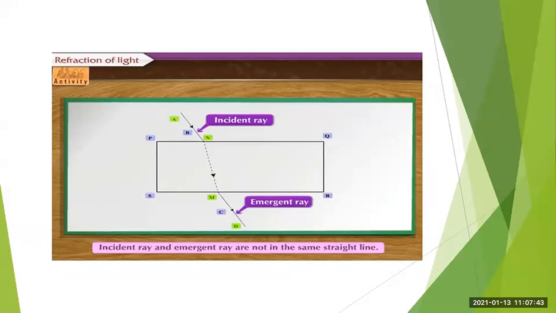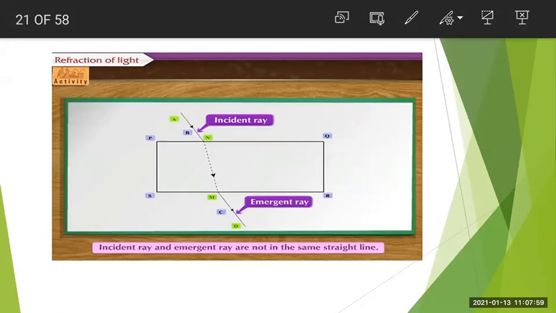We have to pierce two pins vertically at the two points A and B. We have to pierce the two pins along that line. Okay, one minute. Here at point A and at point B, you have to insert the pins.